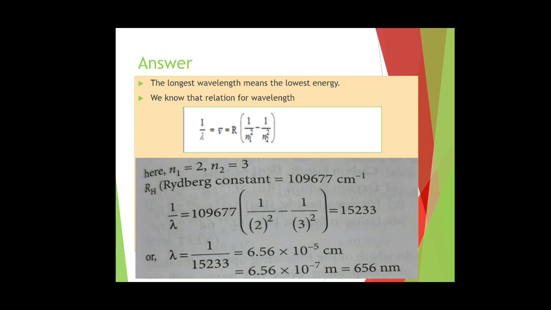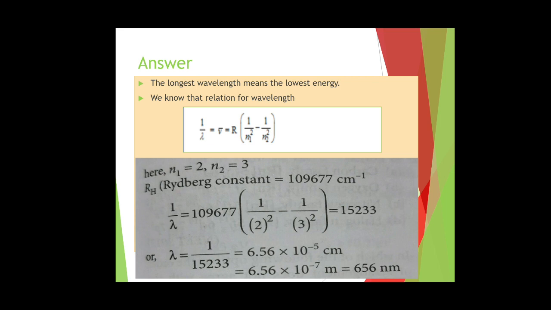For the Balmer series n1 equals 2. The Rydberg constant RH is 109677 centimeter inverse. We put the values in the formula: 1 upon lambda equals 109677, and in the bracket, 1 upon 2 square minus 1 upon 3 square.